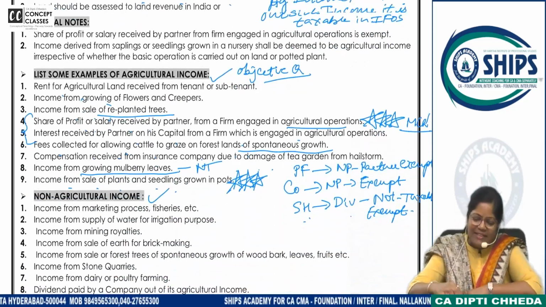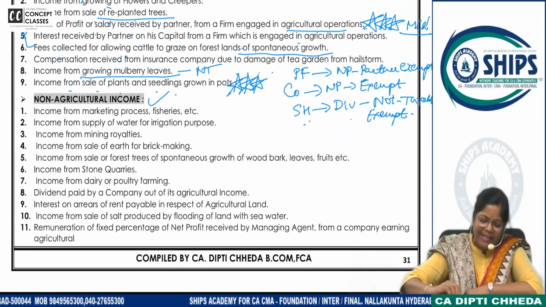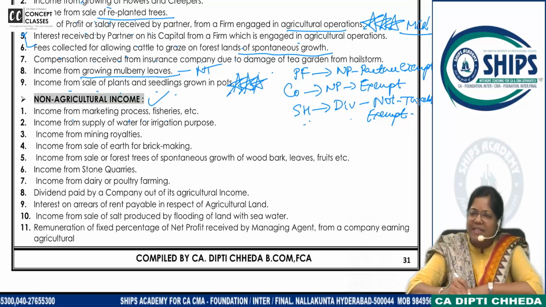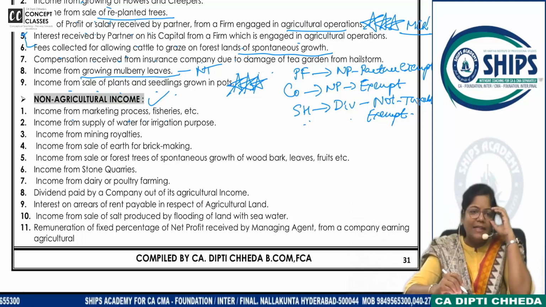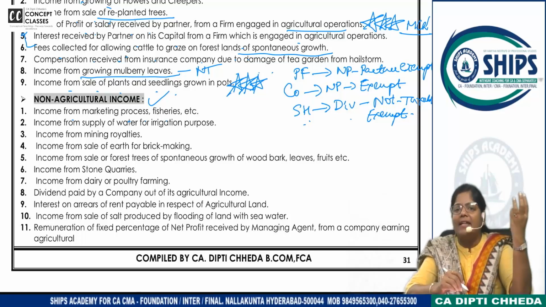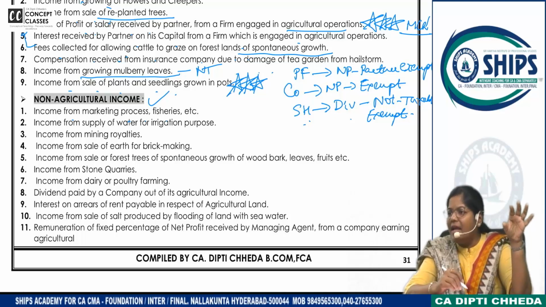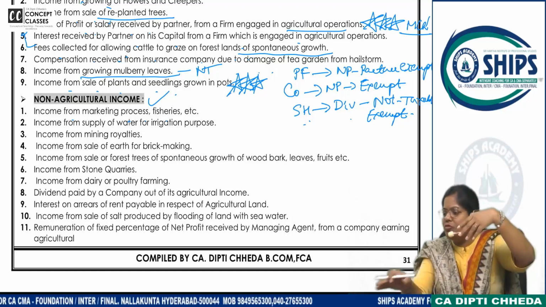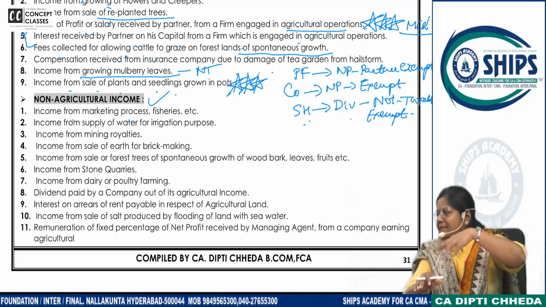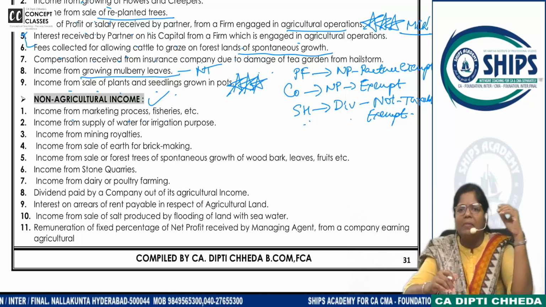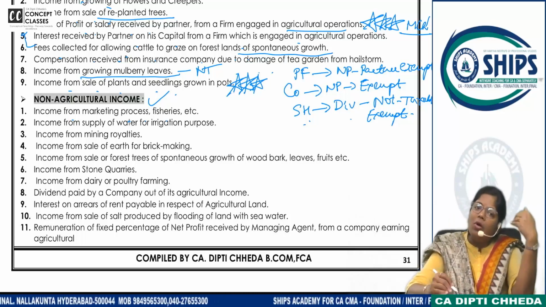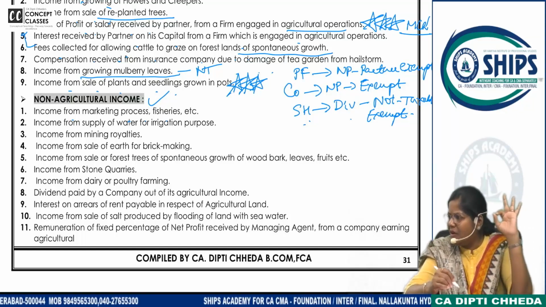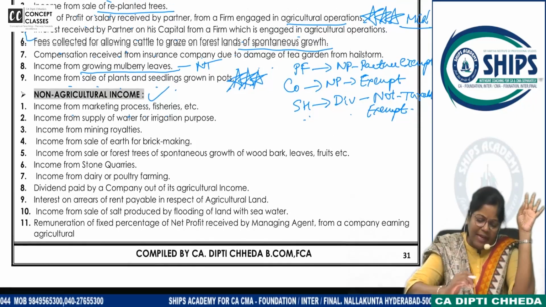I have given you 7-8 examples. I think if you read this today, it will be very clear. Chalo. Income from marketing process fisheries. Once the agricultural product comes into market, secondary packing is done, labeling is done, and you need to get the Agmark. Agmark, you know, no? Like the products we buy all have ISI and all those markings, standard markings. Like that, agricultural. All those activities, samples you have to send and all that is taxable. Clear or not? Nothing to do with agricultural activity.